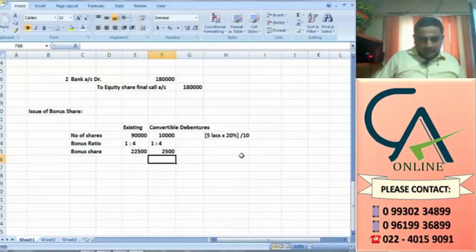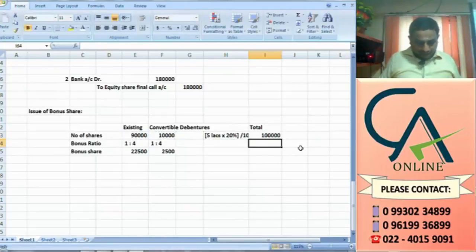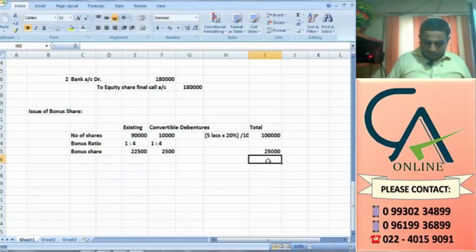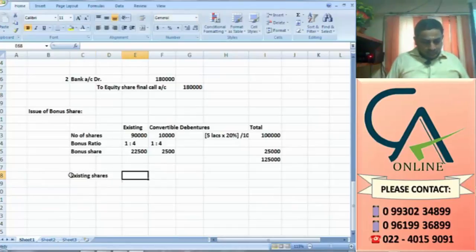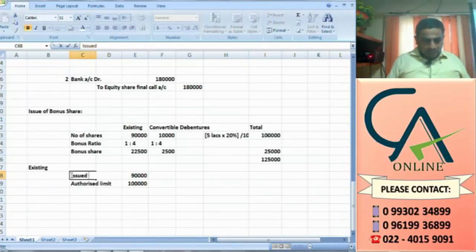The total is going to be how much? Existing shares 90,000, this is existing issued capital, and authorized capital.